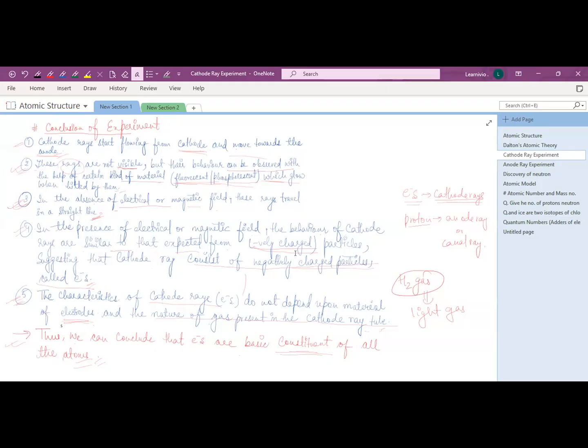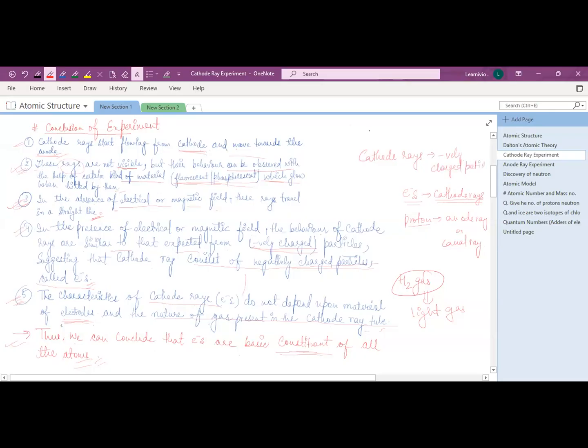Because the anode is positively charged, the cathode ray must be negatively charged. That's why it is attracted towards the anode, right? It is attracted towards the anode because it is negatively charged, right? He concluded that the cathode ray consists of negatively charged particles,